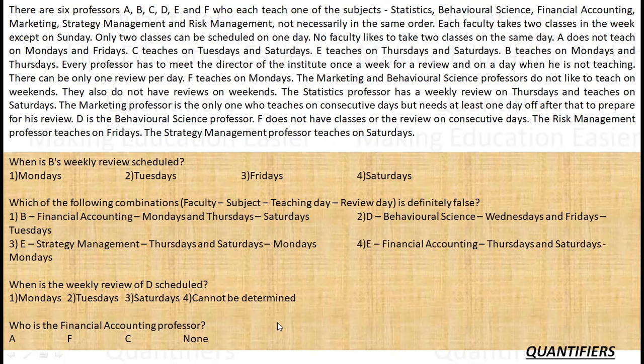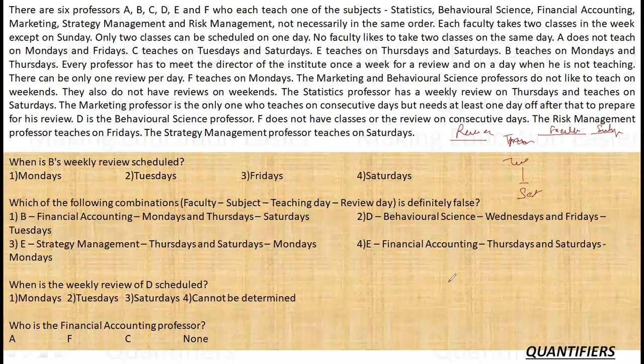So basically, what are the variables? A lot of information is given around the days. So we have days Monday, Tuesday up to Saturday, and then we have some faculties who teach some subjects. And every professor has to meet the director of the institute once for a review on a day he is not teaching. So there is also a day for review. One of the days is for review also.